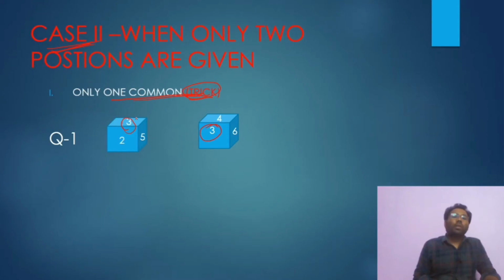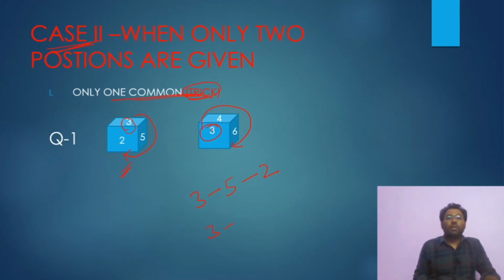So from that number we have to rotate clockwise, and in this figure also we have to rotate clockwise. First of all write 3, and for the first figure, what comes after 3? 5, and next 2.